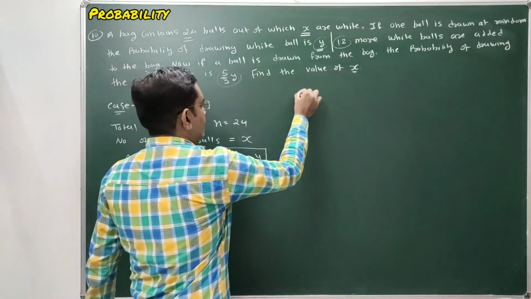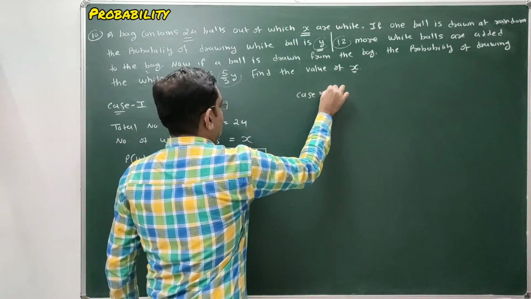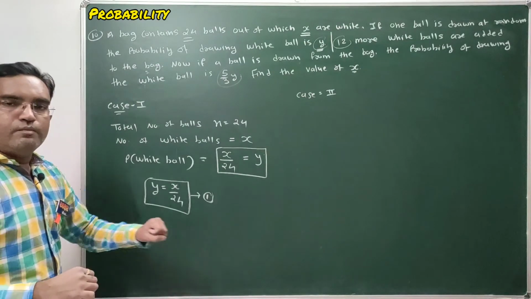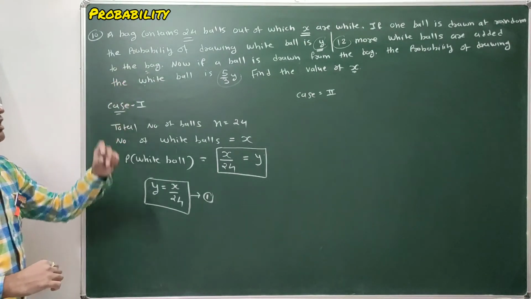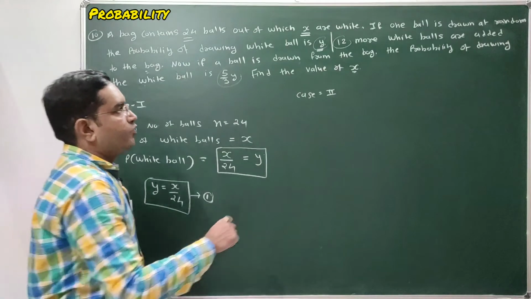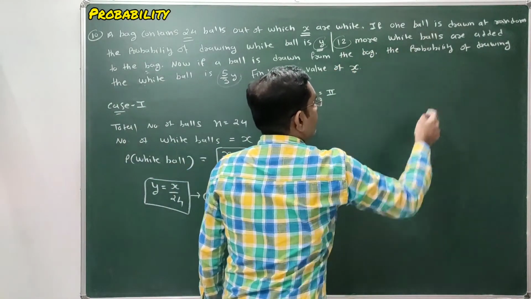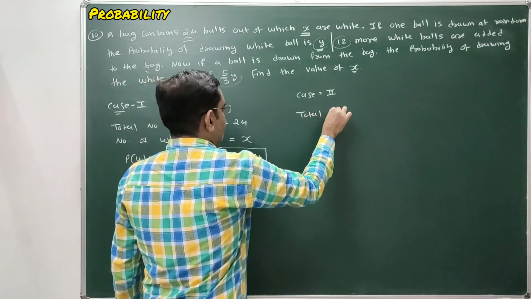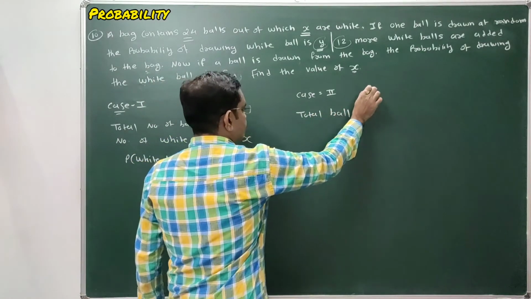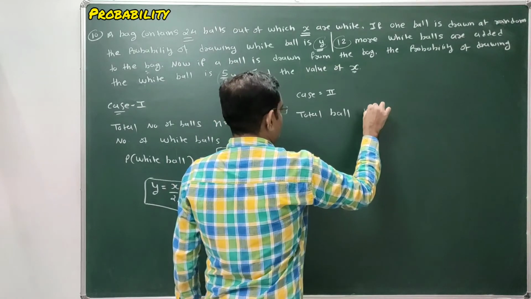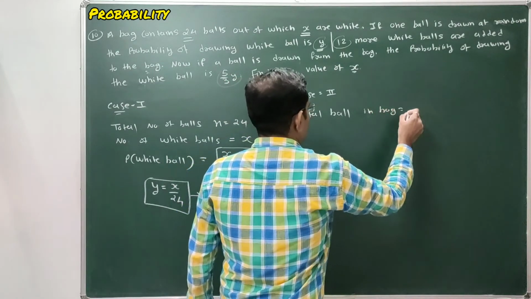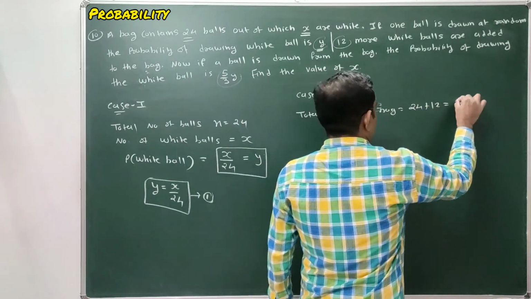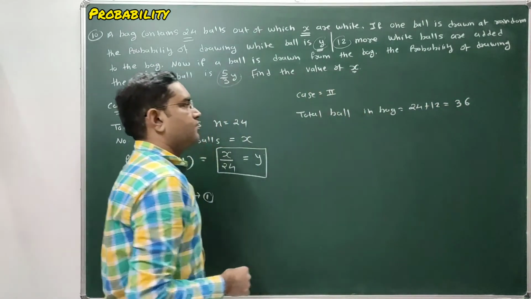Now case 2. Now we are performing the same random experiment, that is selecting a ball from the bag of 24 balls, but here we have to add 12 more white balls into the bag. So the total number of balls in the bag: 24 are already there, and we are adding 12 more white balls, so there are 36 balls.